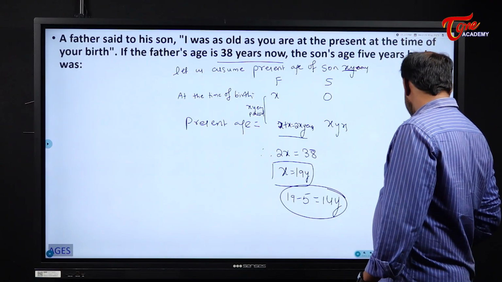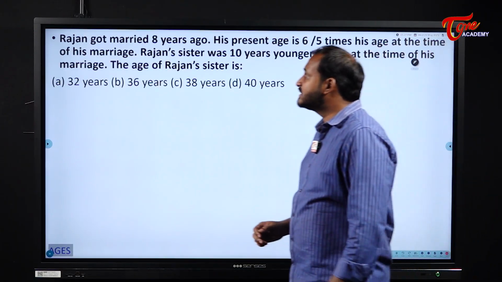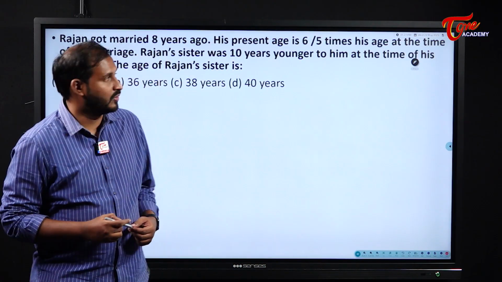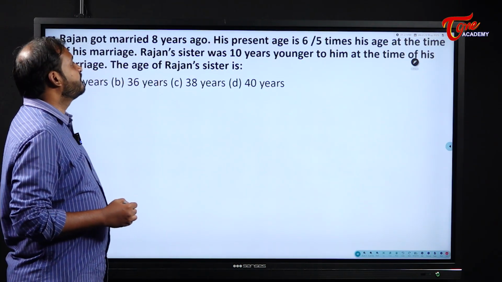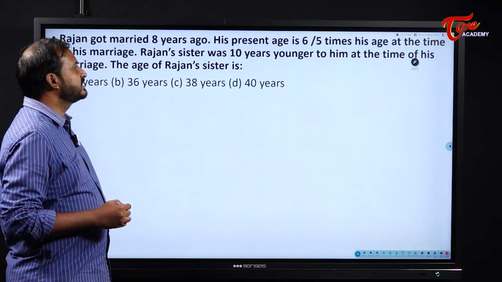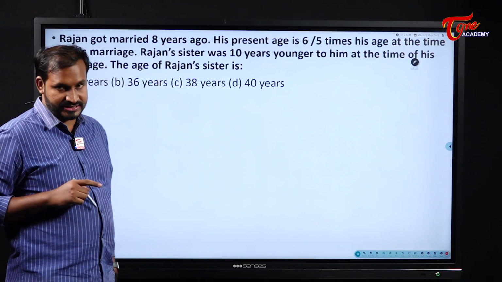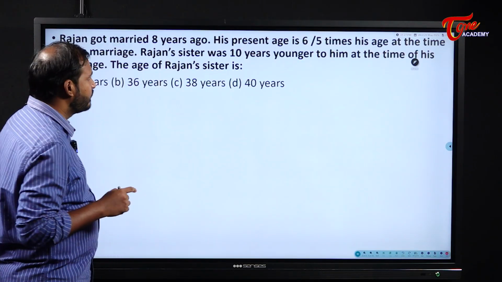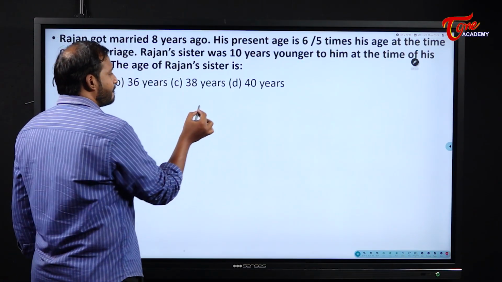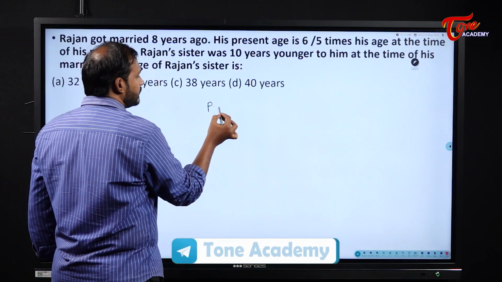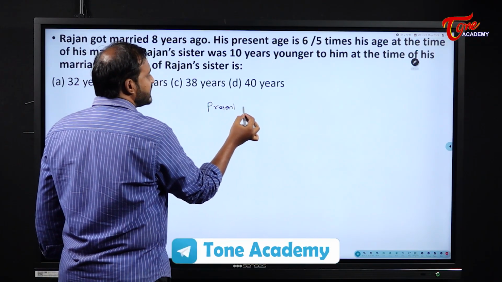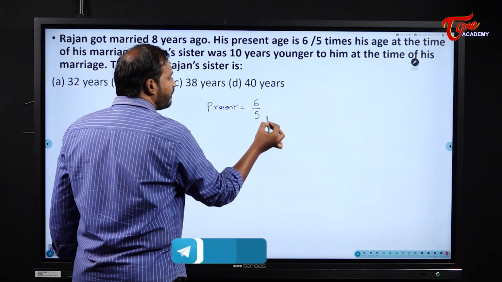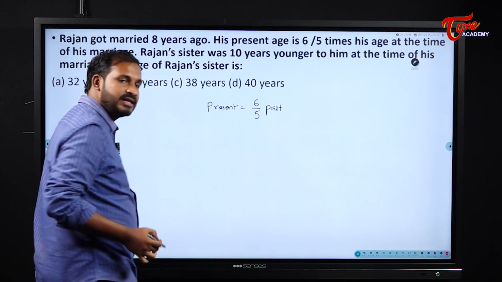Understood? Next one. Rajan got married 8 years ago. His present age is 6 by 5 times his age at the time of his marriage. Okay. Now please see here. Present age is equal to 6 by 5 times of past. That is the thing they are telling, right?